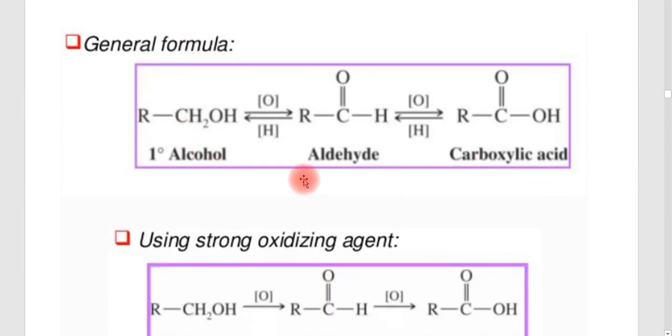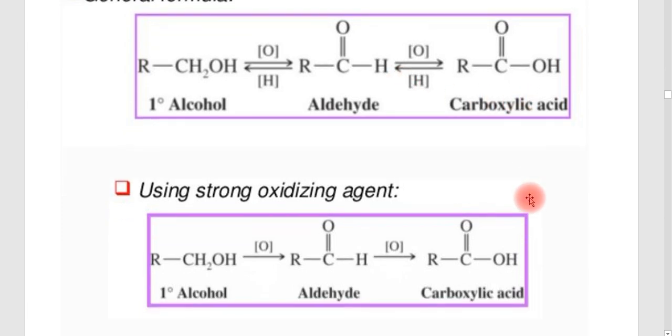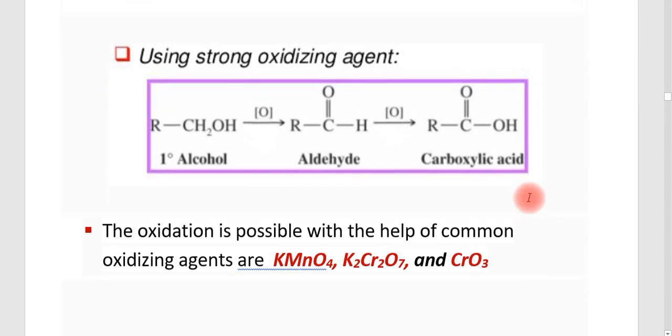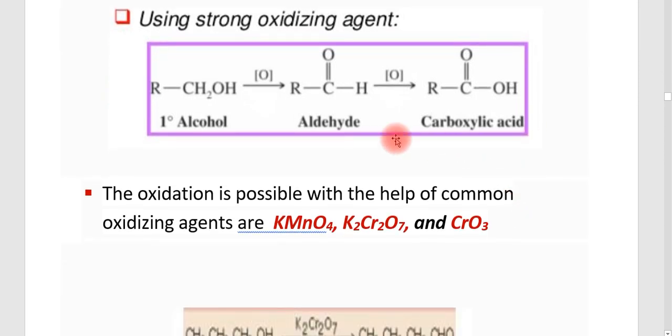That is given here as a general formula. This is a primary alcohol that I have taken, RCH2OH, and undergoing oxidation, definitely you will get an aldehyde, that means RCHO. And if it undergoes oxidation further, then what will be the product? The product will be a carboxylic acid. There are different reagents that can be used for the oxidation of the primary alcohol. Again I am giving an equation, using a strong oxidizing agent. If the oxidizing agent is very strong, then the primary alcohol is converted into a carboxylic acid, and in between an aldehyde is produced.